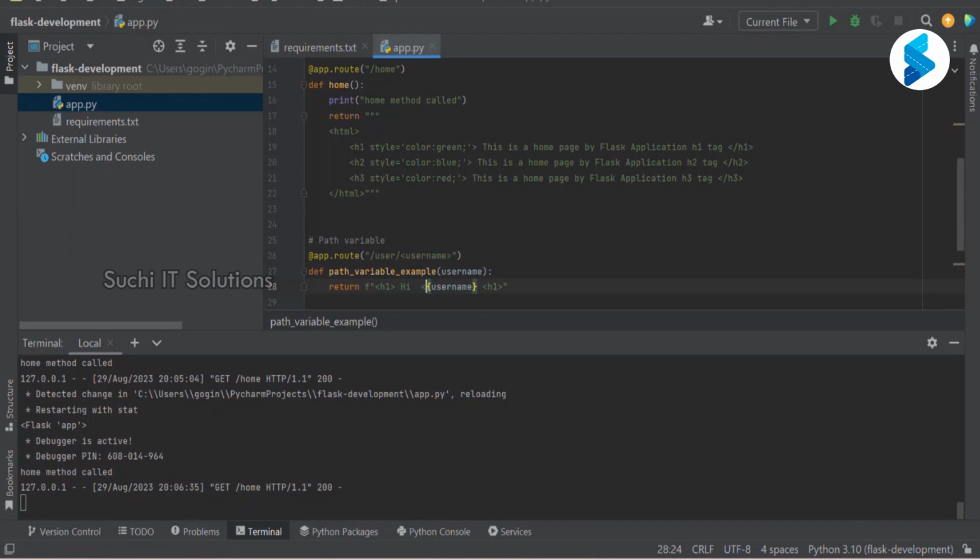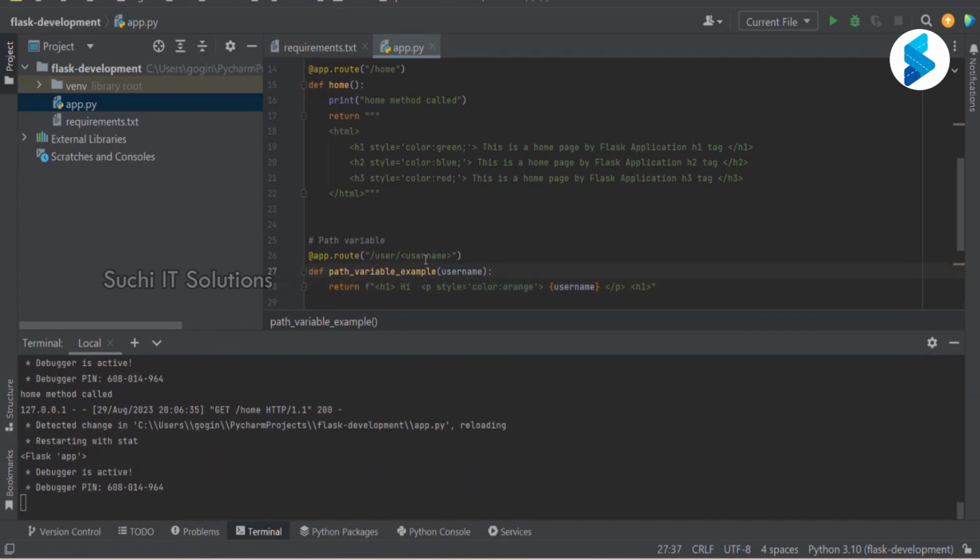To add a simple p tag, open any tag, we have to ensure we will close the tag as well. Right now, if anybody goes to this new dynamic variable, right?